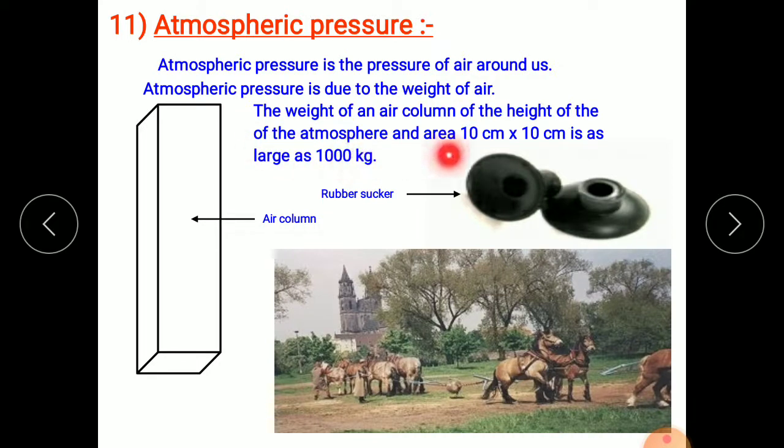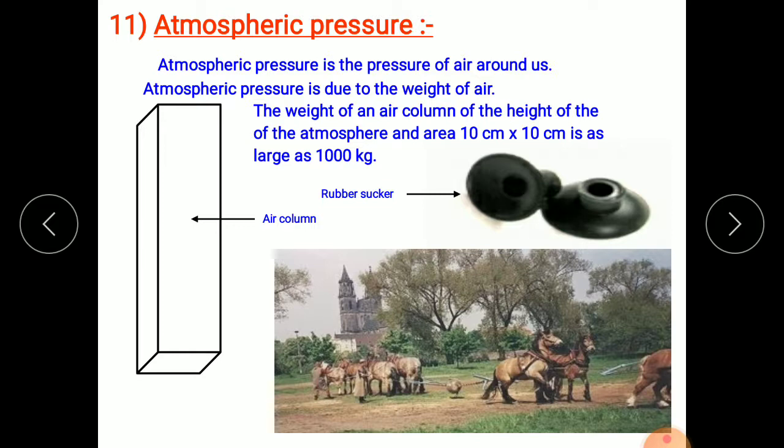of the atmosphere and area 10 centimeter by 10 centimeter is as large as 1000 kilogram. Okay, so if we take our head to be 10 centimeter by 10 centimeter, then over our head we carry the weight of this much, 1000 kilogram. But we do not feel this weight because our body also contains many types of fluids and air is also present in our body.